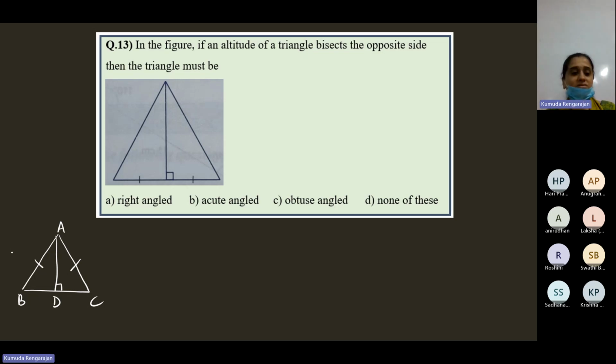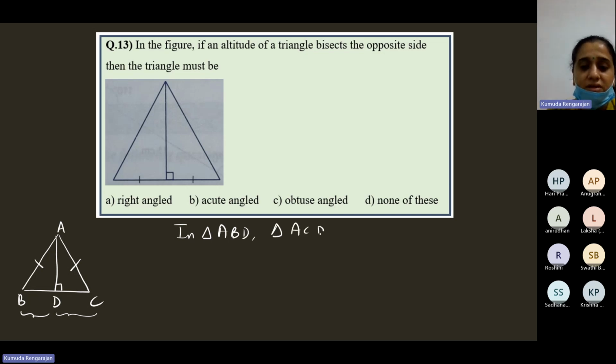All right, it's an isosceles triangle with AB equal to AC and AD is the altitude from the vertex A. Now we need to prove that BD is equal to DC. Now tell me, in triangle ABD and triangle ACD.